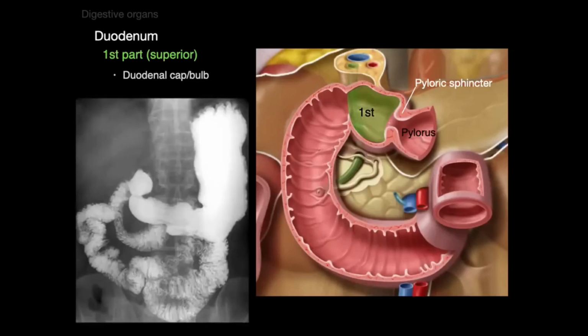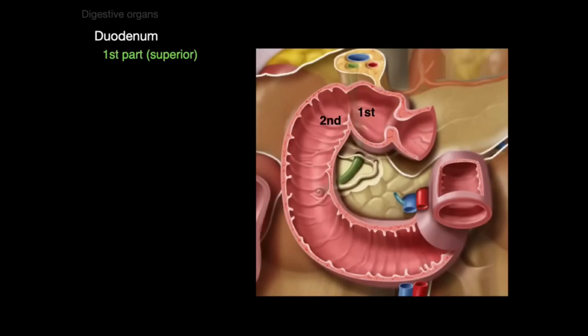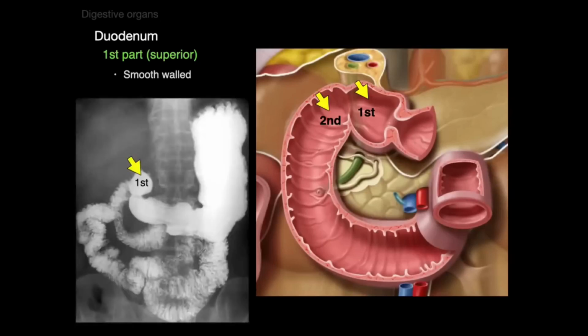And in this barium swallow, you can see the pylorus of the stomach, the pyloric sphincter, and the duodenal cap or duodenal bulb. The first part is also smooth-walled. So there you can see the first part is smooth, and the second part is not smooth-walled because it has these circular folds. Smooth, not smooth.